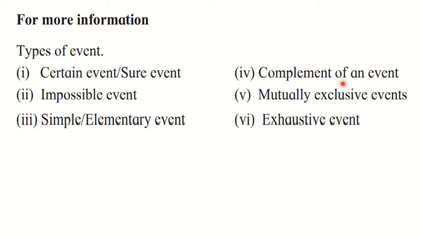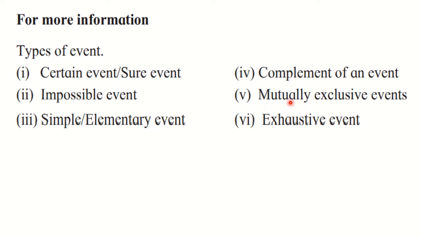They will not have any common point because the sample points are present in the sample space but they are not present in the event A. So this is called the complement. Same as the complement of a set, you have to remember.